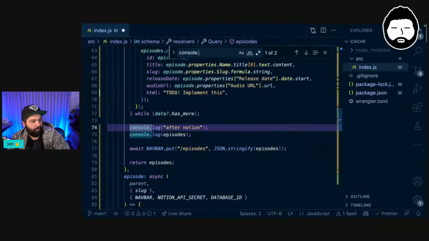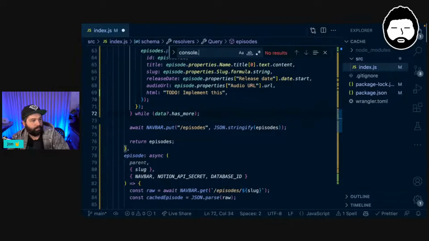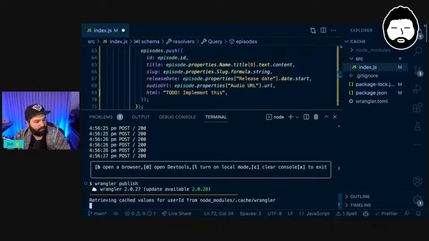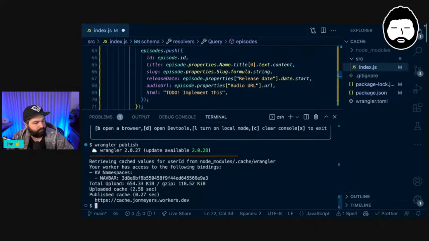And these ones. Any others? No? Excellent. So I'm going to say Wrangler publish, I think it is. Easy. Awesome. And so we've now published this Cloudflare worker, and it's now replaced the Cloudflare worker that we published yesterday.